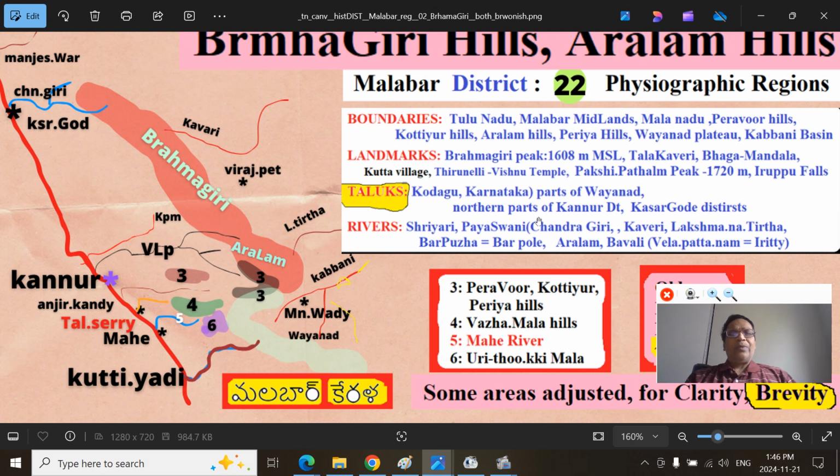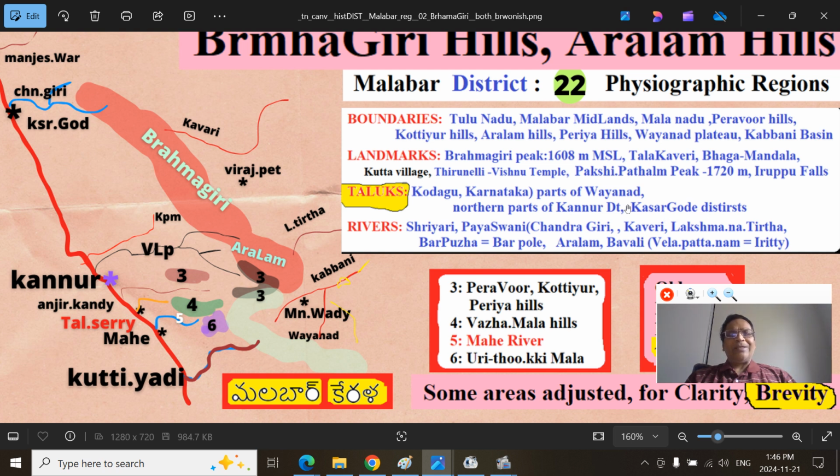So the taluks are broadly in the Kodagu district, certain parts, especially Virajpet and Madikeri and even Somwarpet. Those taluks are part of the Brahmagiri regions, and mostly the western part of the Wayanad district, that is the Manantwadi region, all those areas. Northern part of the Kannur district and Kasargode district, that is Iriti, Taliparamba and Villarikundu, all those taluks we can see.